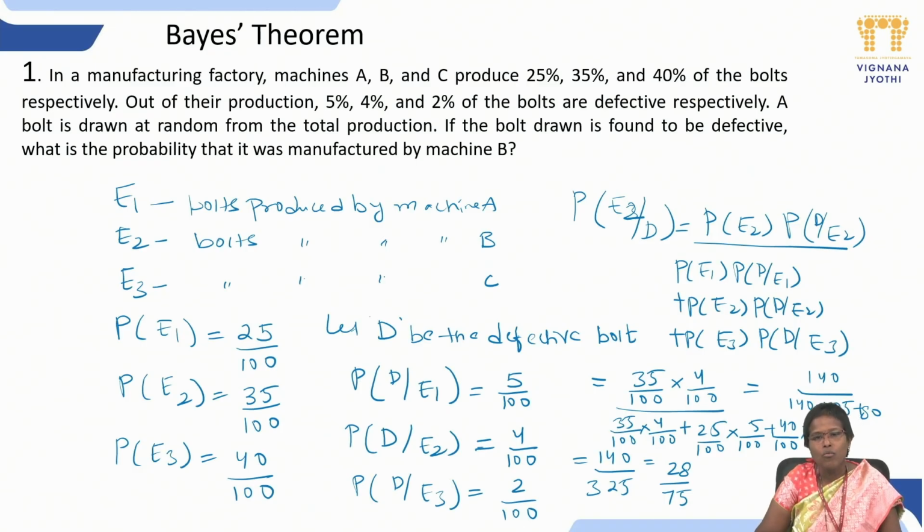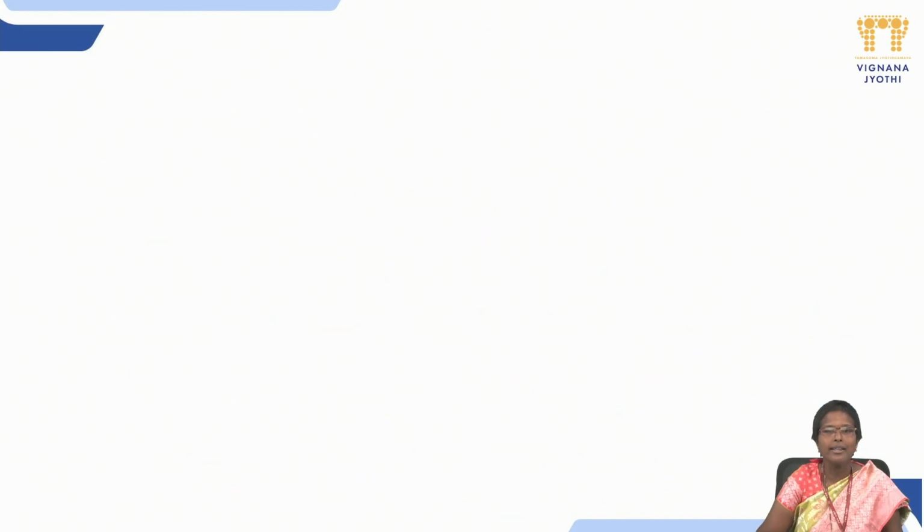What is our intention here? The amount of bolts produced from the machines is given, and also what percentage of bolts are defective is given. If we randomly pick a bolt that is said to be defective, we have found the probability that the defective bolt has come from machine B. This is the application of the Bayes theorem, right?